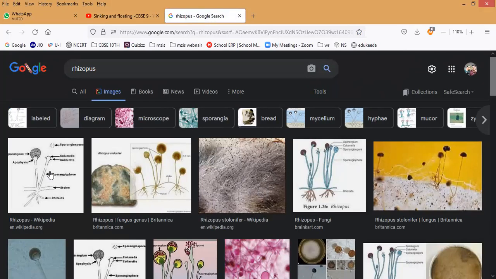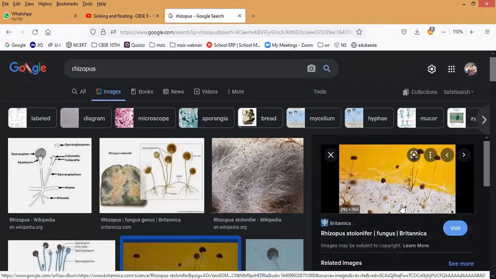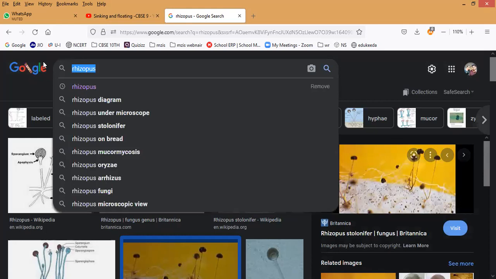This is the structure of bread mold, which we can see very clearly through the powerful microscope. Have you noticed it? It is growing like a plant. Have you seen? Bread is here, it is growing like this. But normally we cannot see it, only with a microscope are we able to see. This is what we can say, rhizopus, a multicellular organism. Another one is also bread mold.